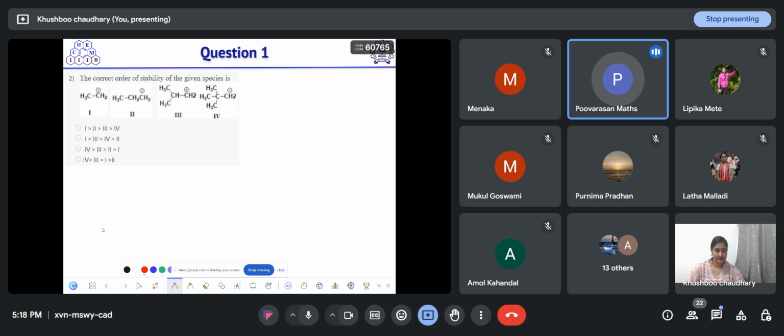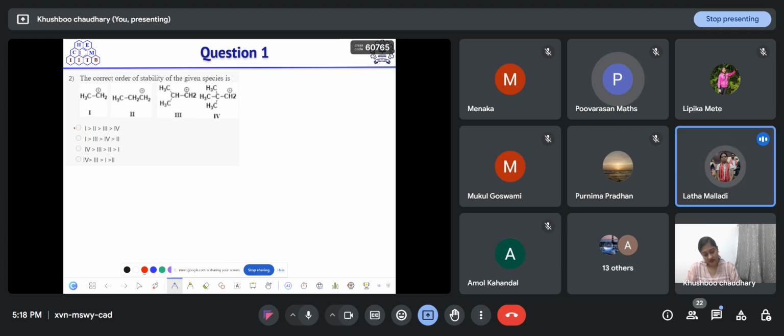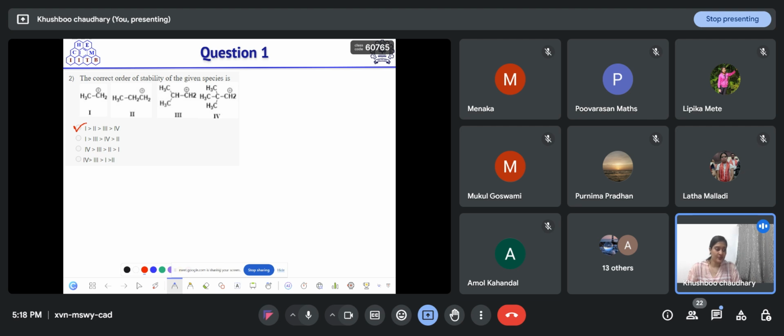Think about it. First option, yes, the first option is correct. Now we see that there is no electron donating group, so the resonance effect is not the factor that will decide the stability of these carbocations.